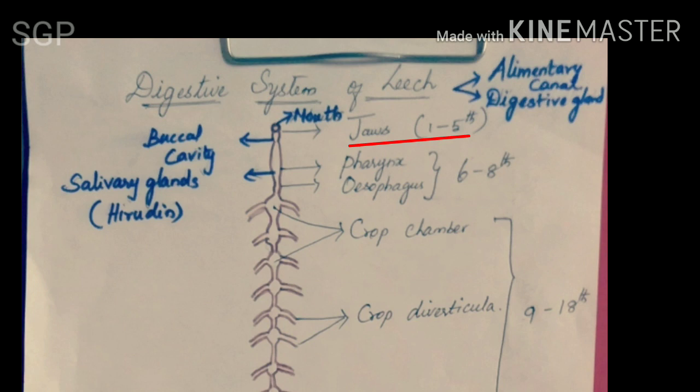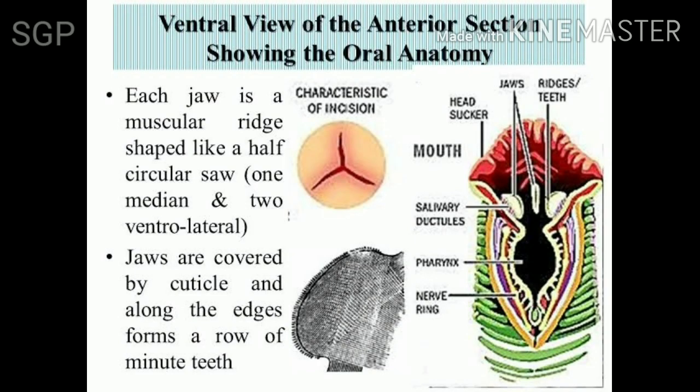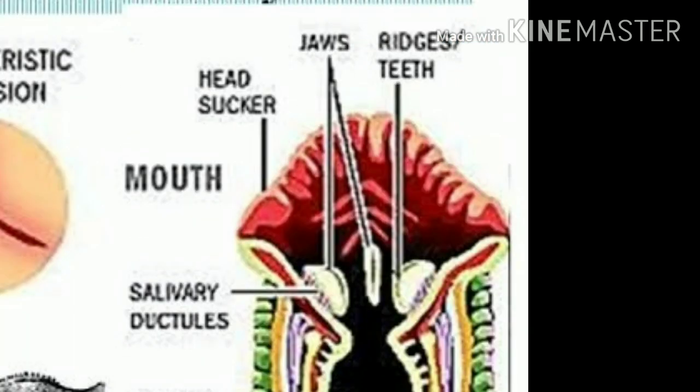The mouth is a triradiate structure. It is situated in the middle of the anterior sucker, and then the mouth leads into the buccal cavity. The buccal cavity bears 3 jaws. The 3 jaws are provided with papillae.